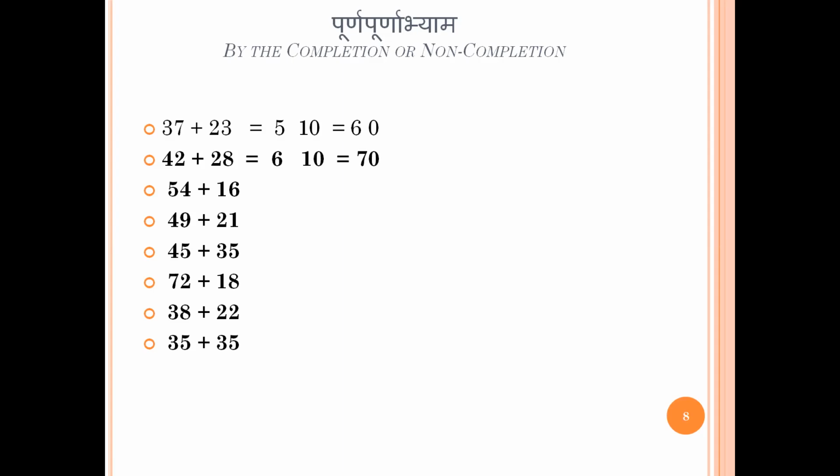So 37 plus 3 is 40. Then I add 20, so it becomes 60. Suppose 49 plus 21. I make it whole. 49 plus 1 becomes 50. 50 plus 20, so it becomes 70. Clear?